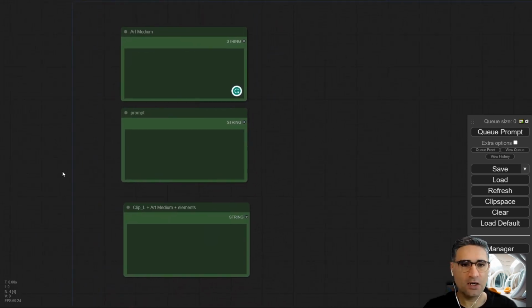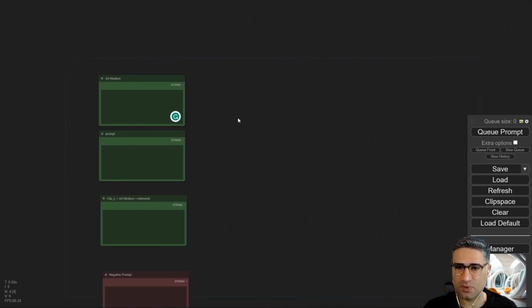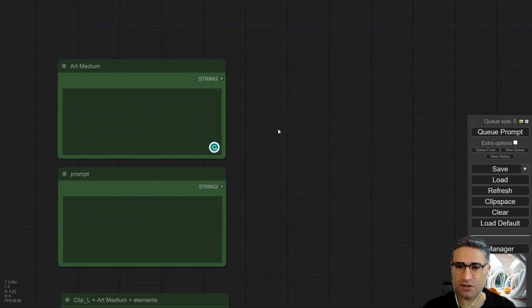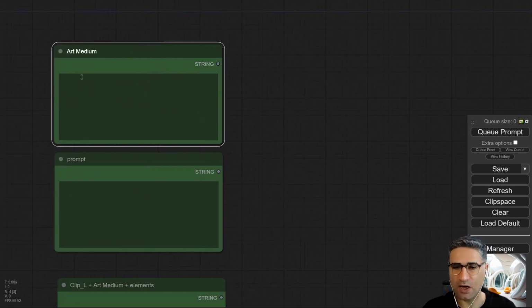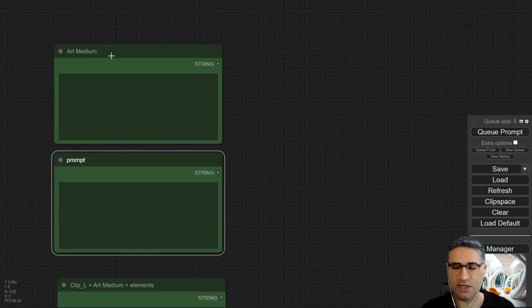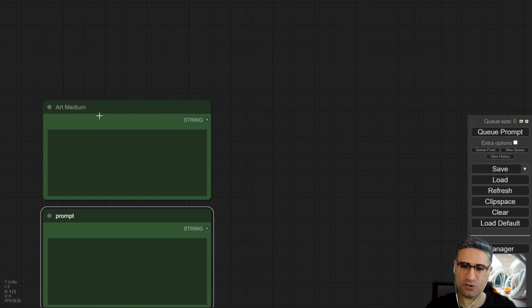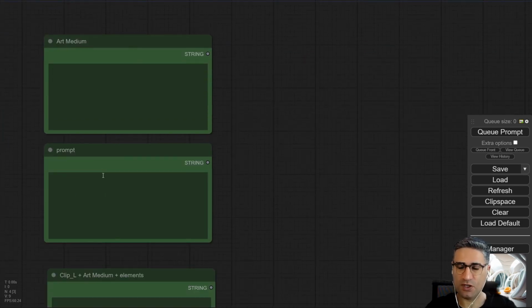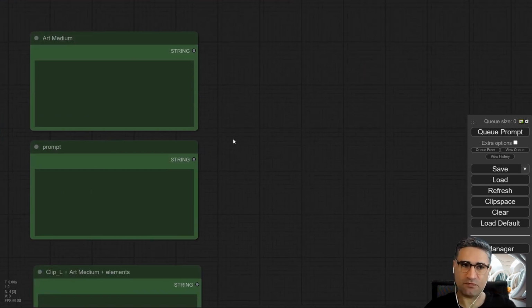Okay, so after that I prefer to use 2 different text boxes for writing my prompt. It's personal, you can also merge these 2 in one. Okay, but I prefer to use them.